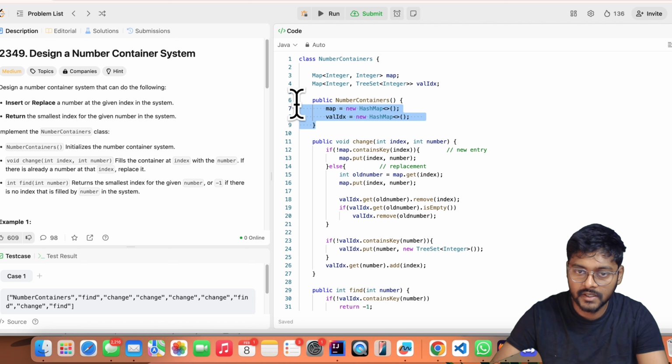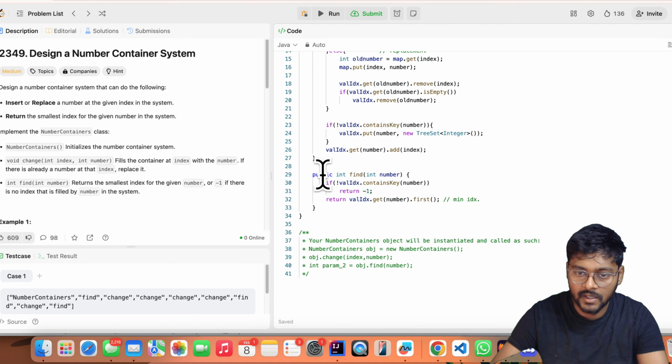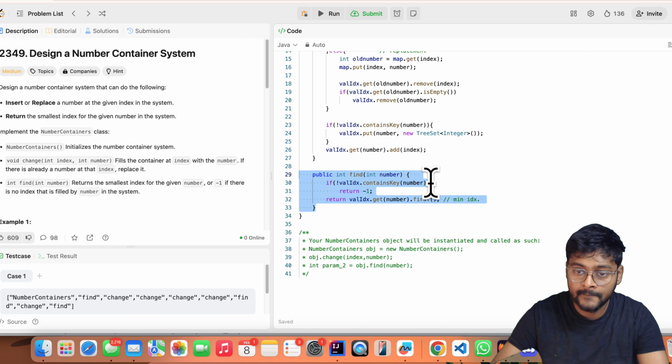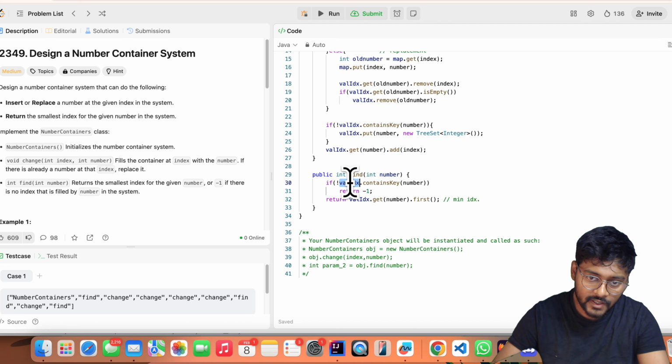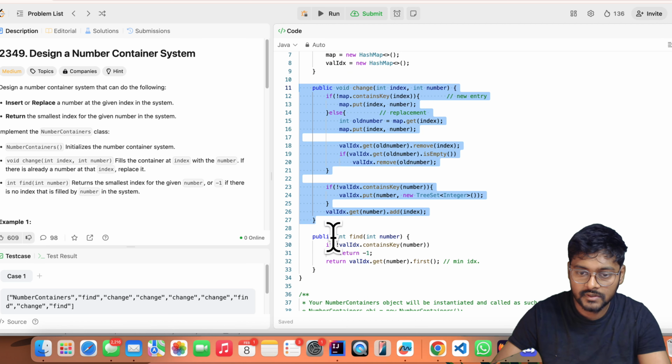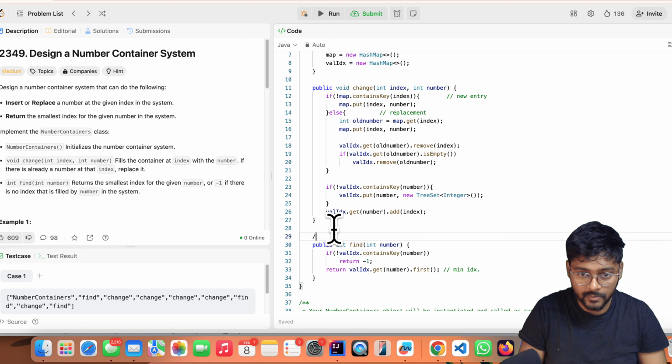Initializing them in the constructor, and let's first come to the find operation. Find operation is finding the minimum value in the value index map. If the entry is not present in the value index map, entry is not at all there, return -1, otherwise return the first value from the set, that is the minimum one. And what is the time complexity of this find operation? That is order of 1 time.